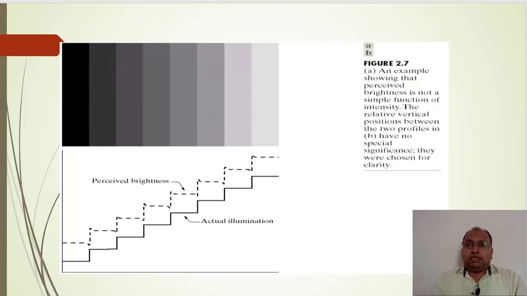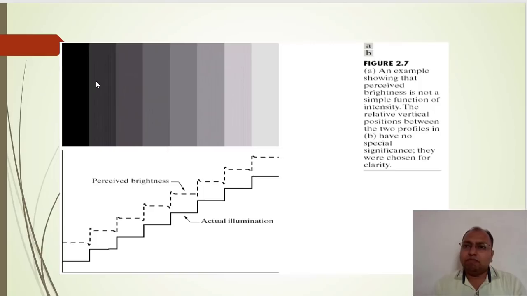Okay, these two phenomena prove that the perceived information is not simply a function of intensity or changes in intensity. Let us have a look at this. Whenever we watch this image, it is simply a change in the brightness level, right? But when we check the changes at the edges or boundaries, say this is a black strip, and there is a slight change into the gray level intensity.